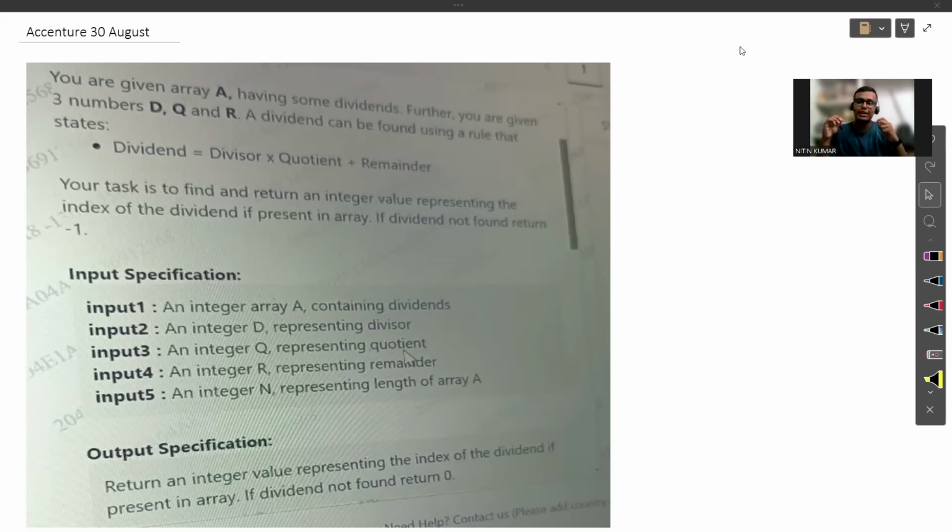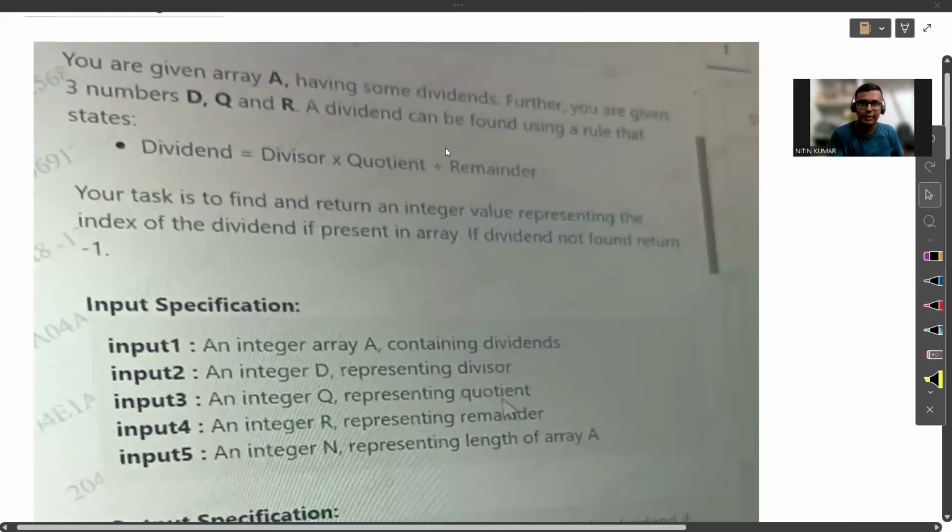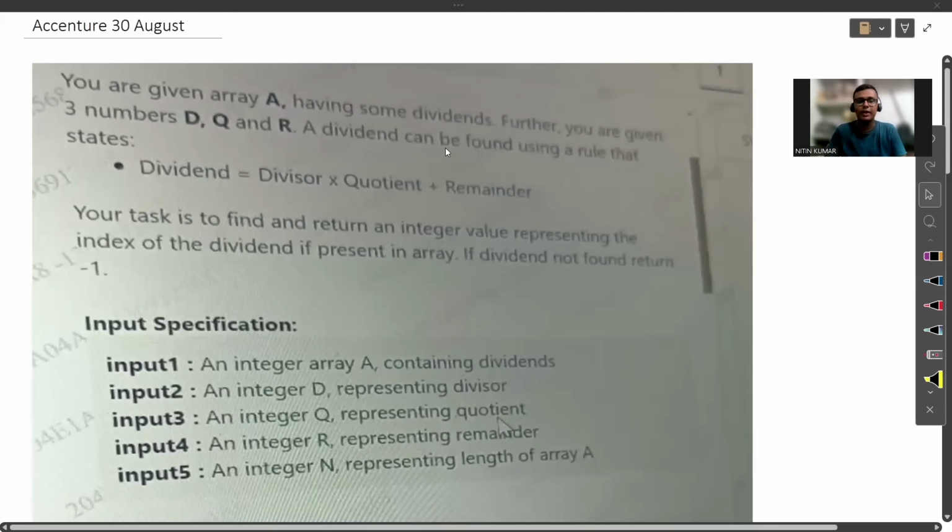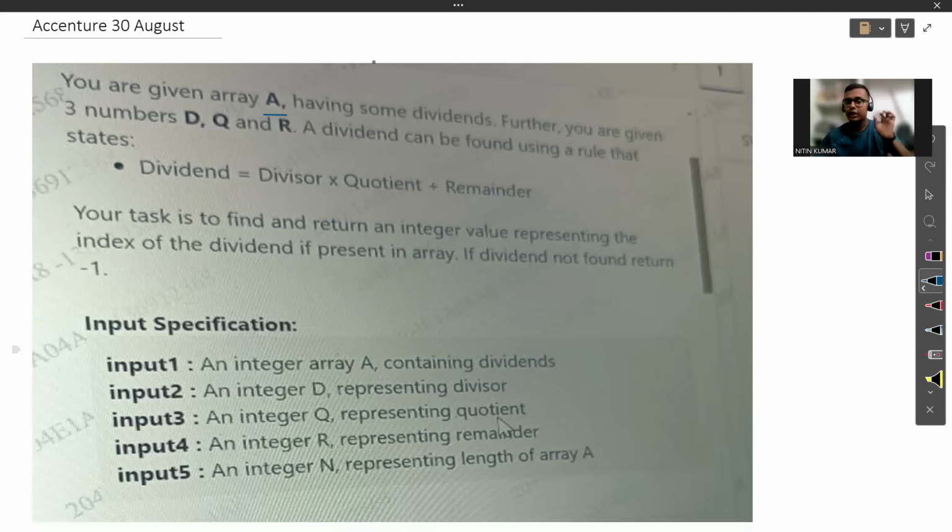So the first question that we are going to discuss here, you can see on my screen. Let me zoom it out. You can see the problem statement is attached here. It says that you are given an array which is named A, having some dividends. Further, you are given three numbers D, Q, and R.